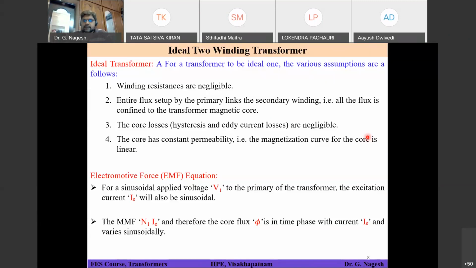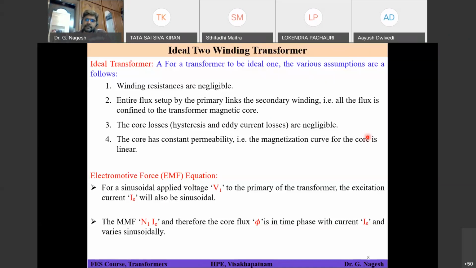Okay, it's not true that the entire flux produced on the primary will go and link the secondary, because some amount of flux can take its path through the air. Right, so in a real transformer all these things happen. But before understanding what a real transformer is, we will start with an ideal transformer.